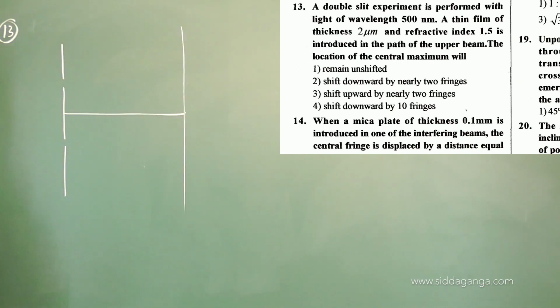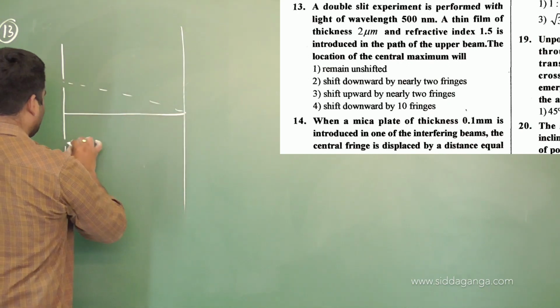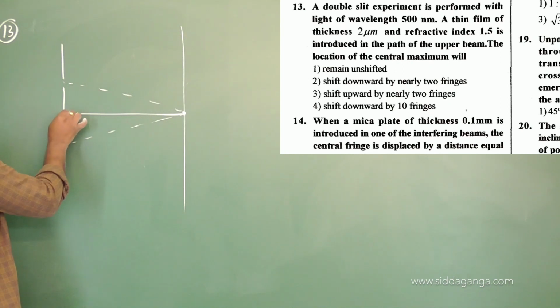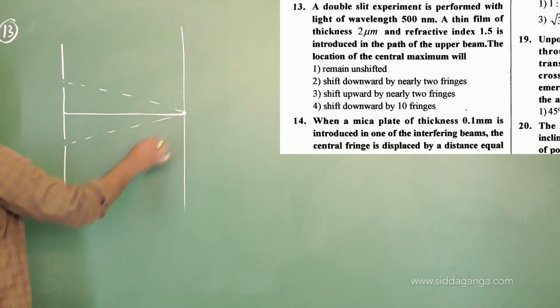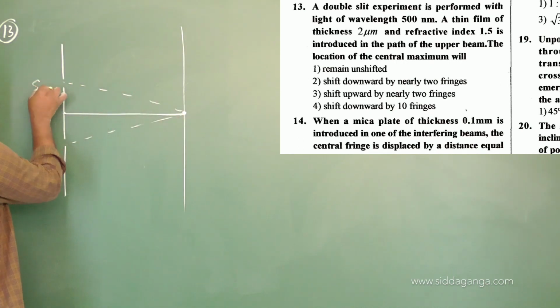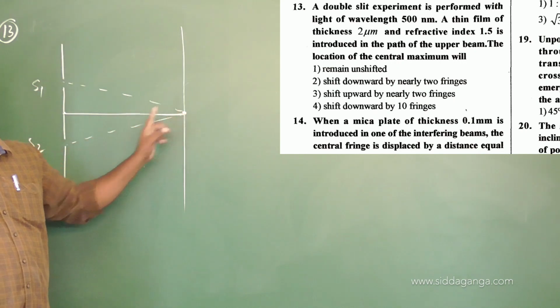See, generally if there is no obstacle over there, then no doubt the light will interfere somewhere at this point, which is where exactly the bright fringe is going to be found, meaning at the central fringe. Why? Because equal distances they are going to travel. That's why the phase difference between the two waves coming from these two slits S1 and S2 will be 0, hence a central bright fringe is going to be formed.